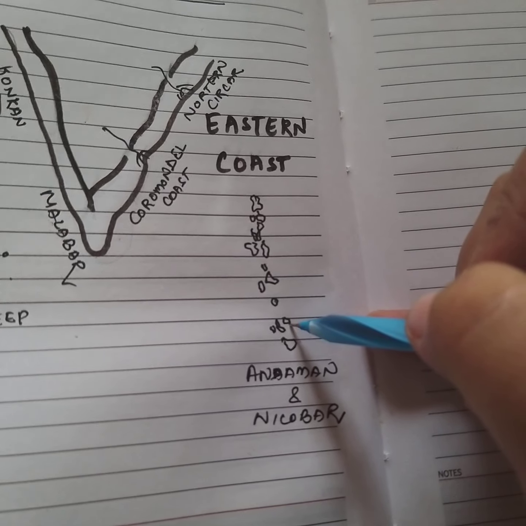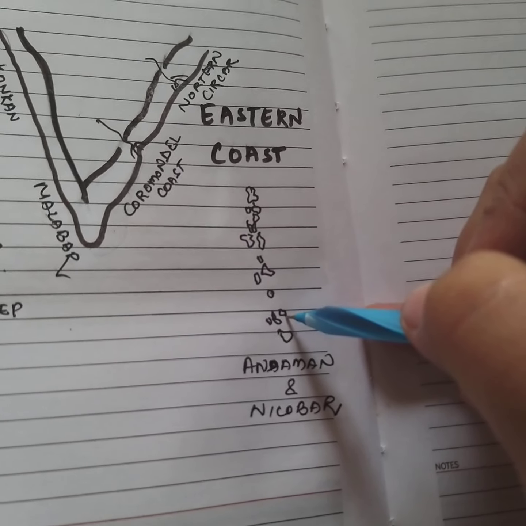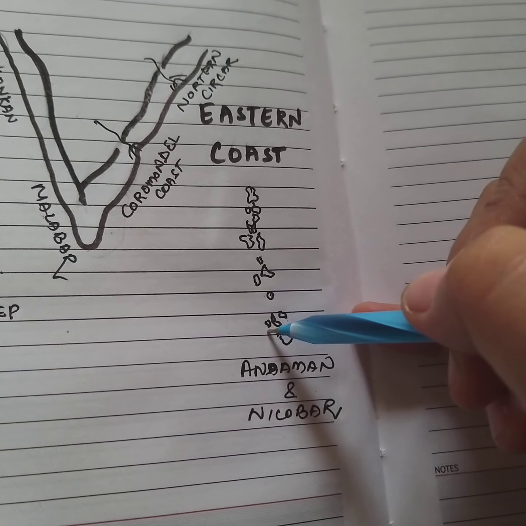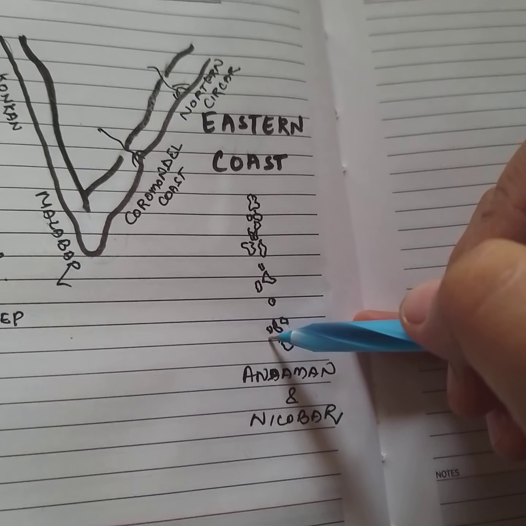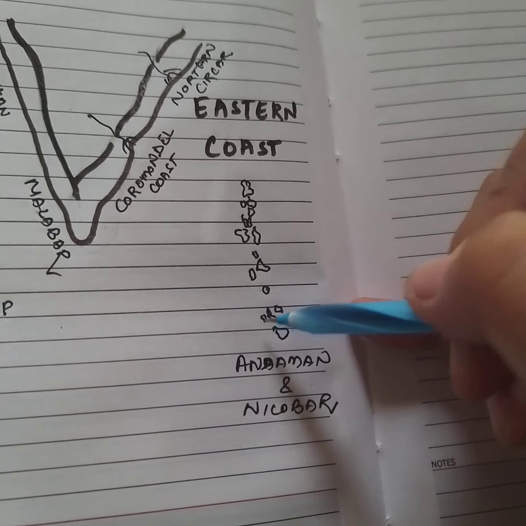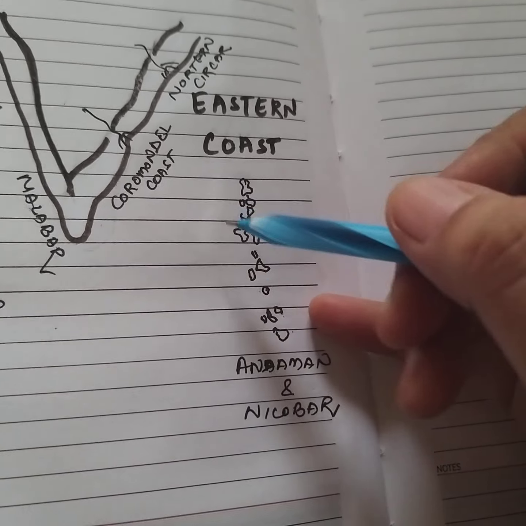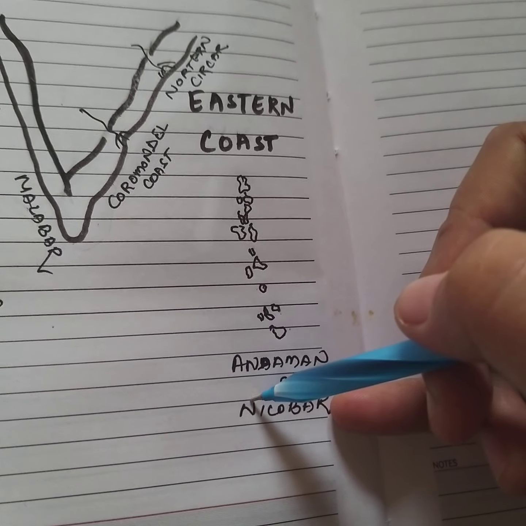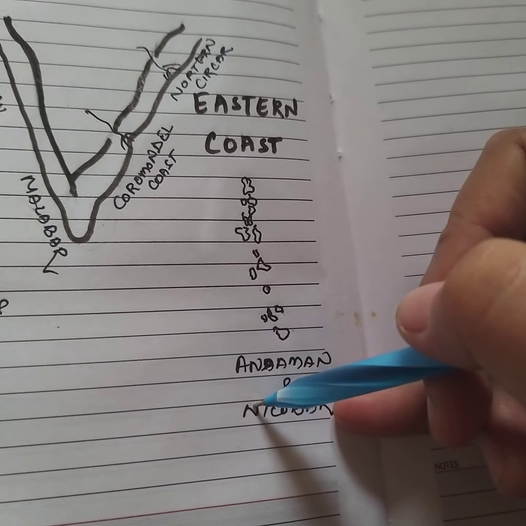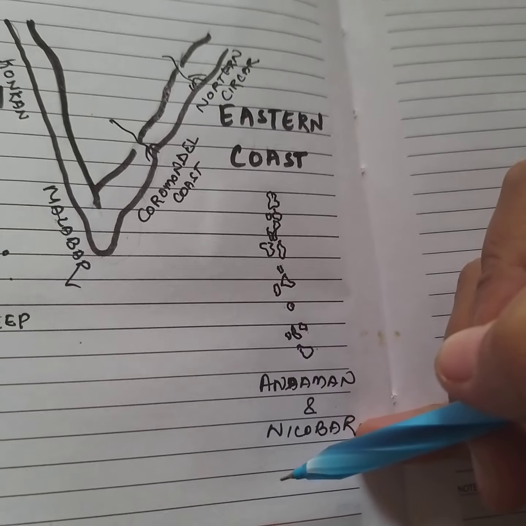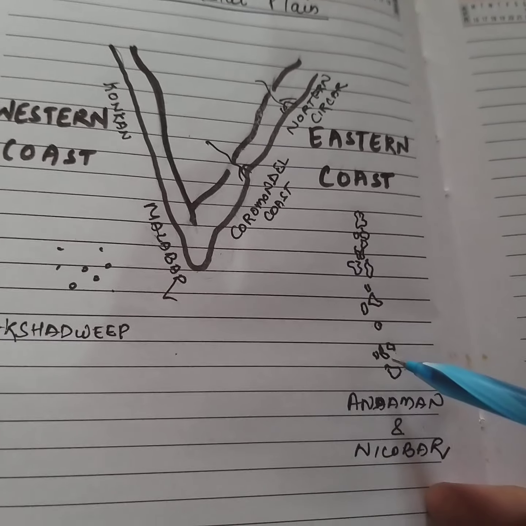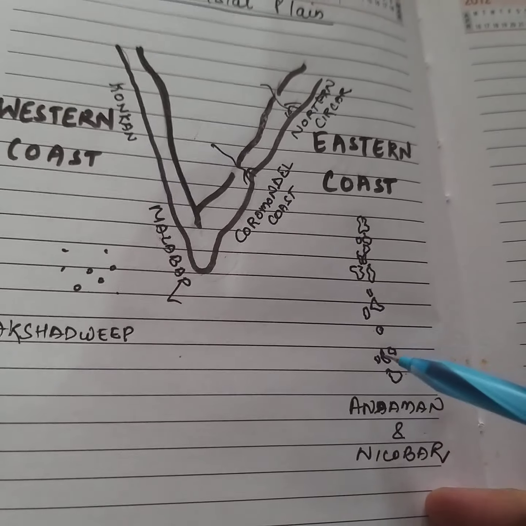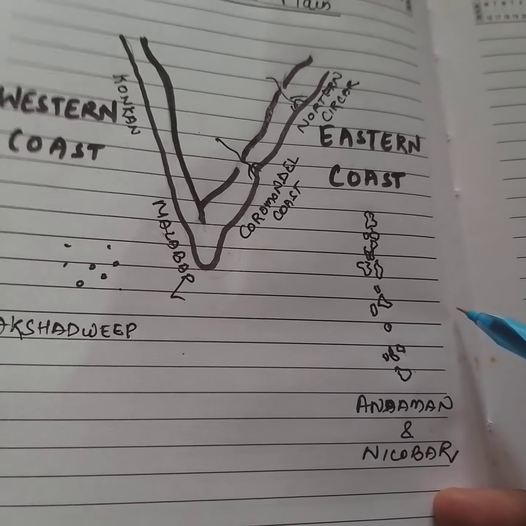It is believed that these islands are an elevated portion of submarine mountains. These island groups have great diversity of flora and fauna. These islands are close to the equator, so they experience an equatorial or tropical climate and have a thick forest cover. India even has an active volcano, which is found on Barren Island in the Andaman and Nicobar group of islands.